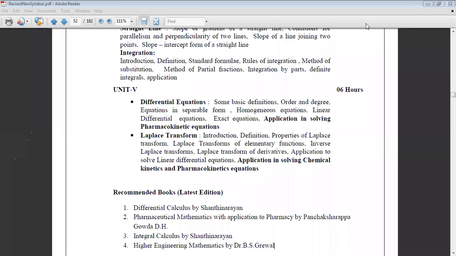It would be easier to create a group and share the link in the common WhatsApp group, because we don't have the contact numbers of most of the students.